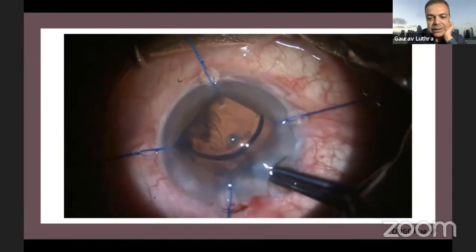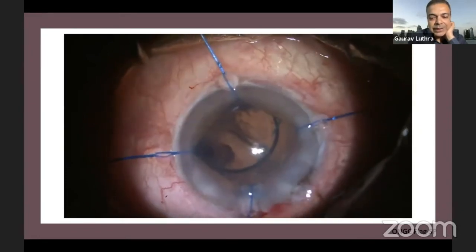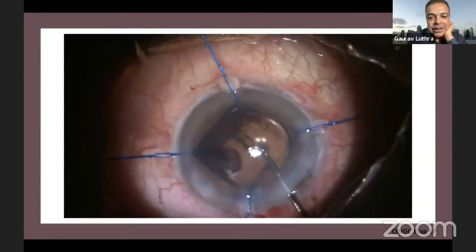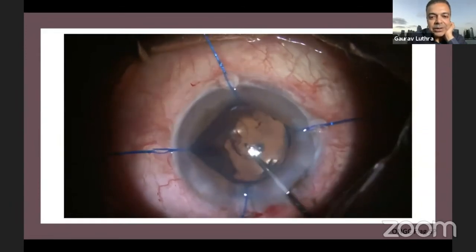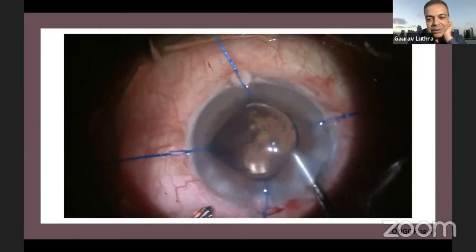Even if it goes in the sulcus, I'm not too bothered. It's a 3-piece lens, and I managed to put the whole lens inside. But by the time I put it inside, that haptic which had gone and touched the iris when I flipped the lens has caused a huge bleed.